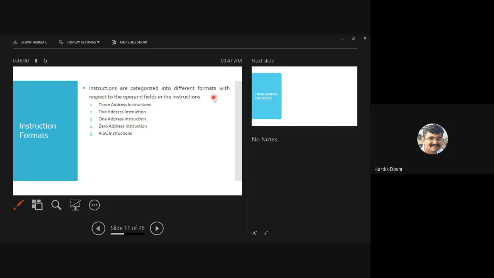3 address means what? Address of what? 3 address instruction means what? Only 3 registers. Okay, very near to the answer. 3 address, 2 address, 1 address, 0 address. You are very near to the answer.